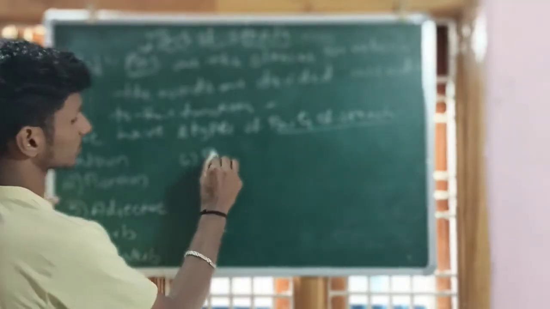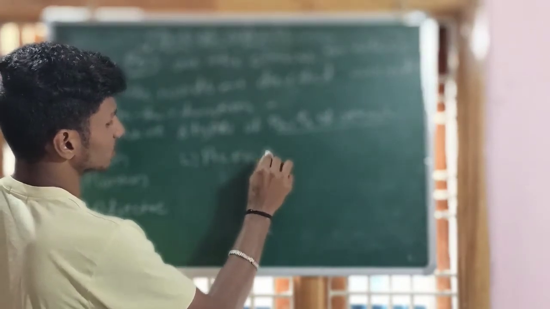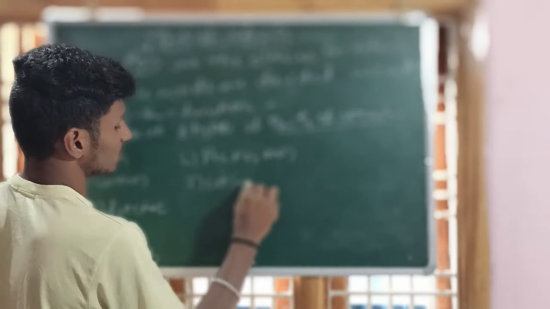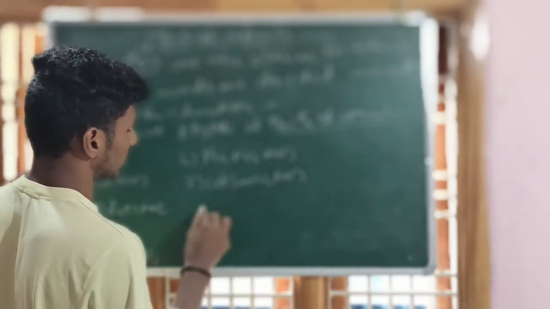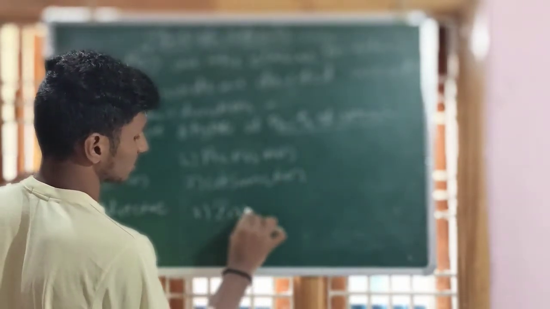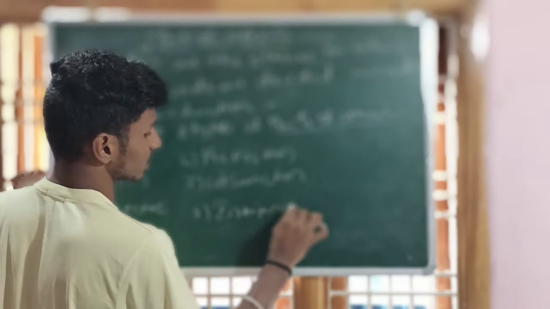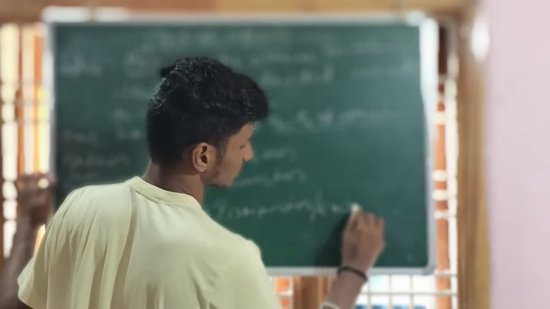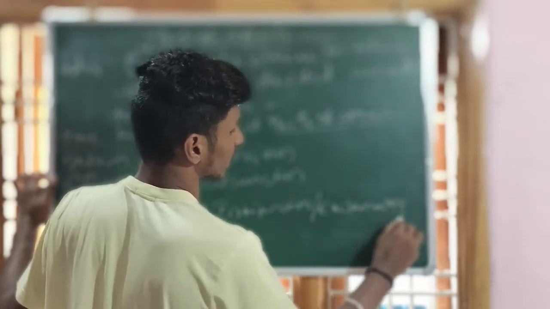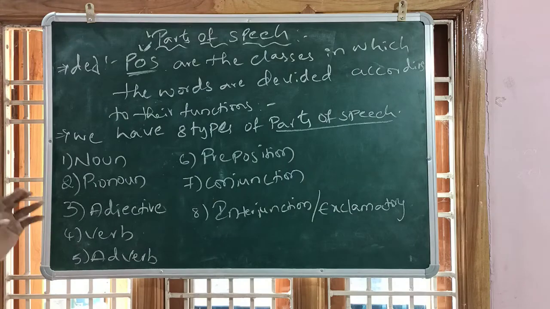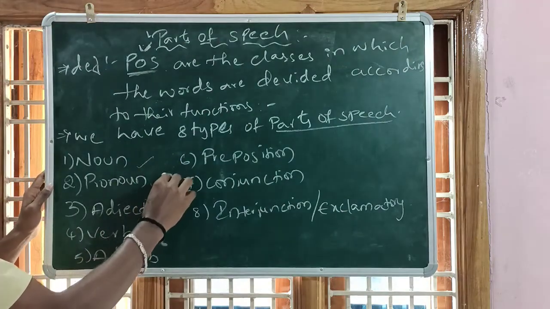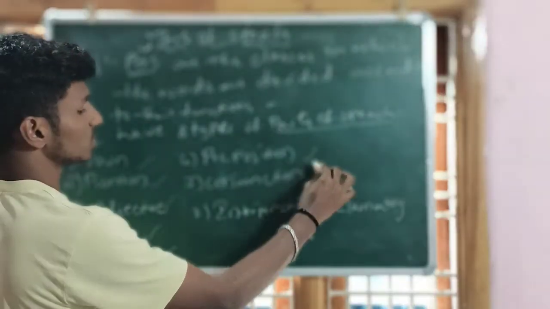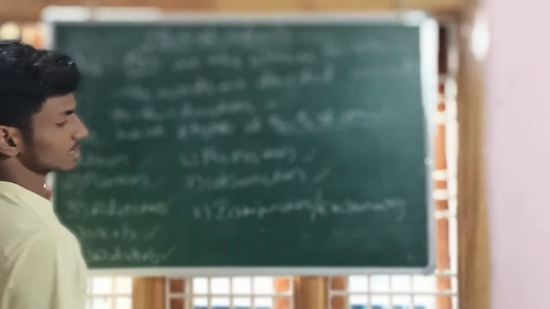Sixth, preposition. Seventh, conjunction. And the final eighth, interjection, also called exclamatory. Noun, pronoun, adjective, verb, adverb, preposition, conjunction, interjection.